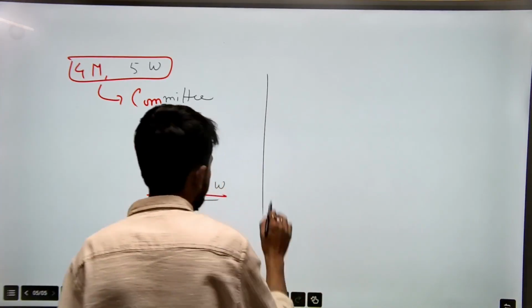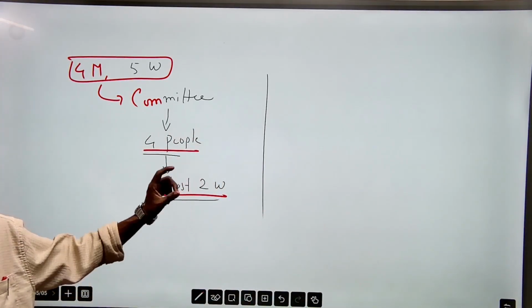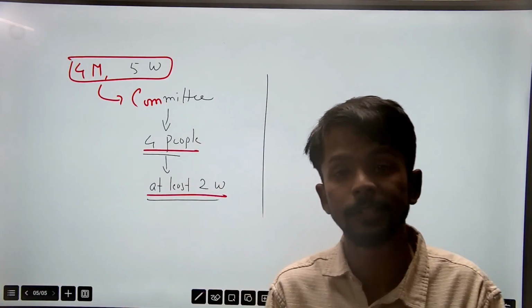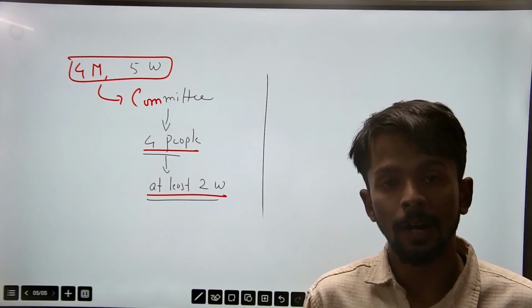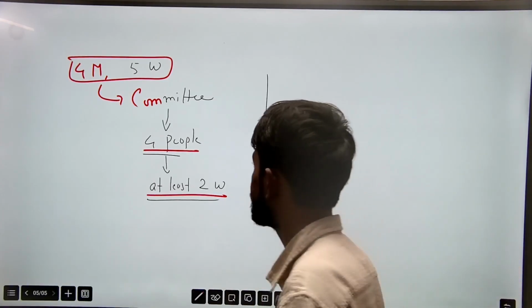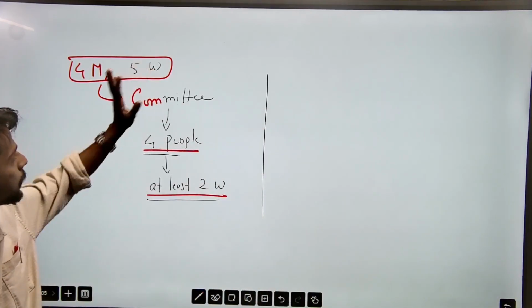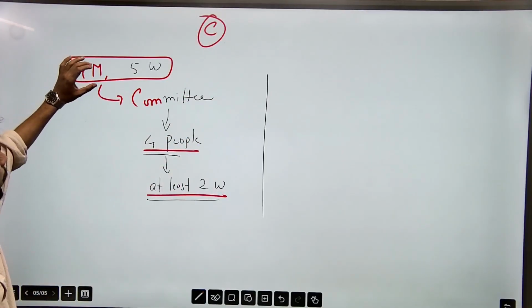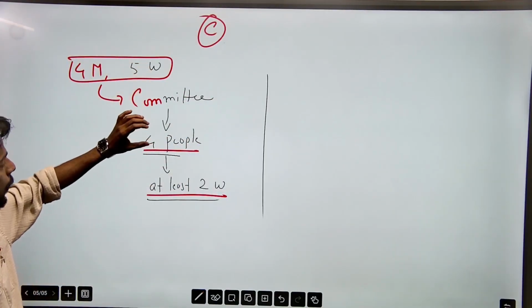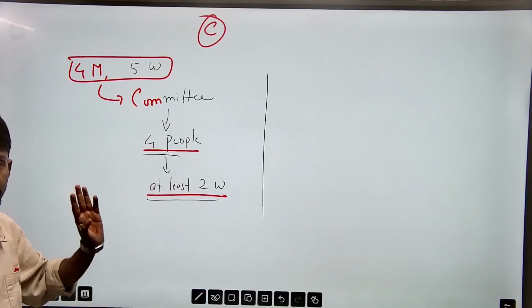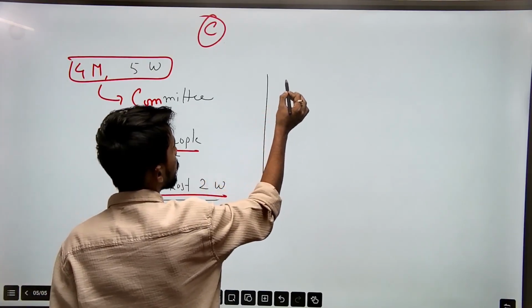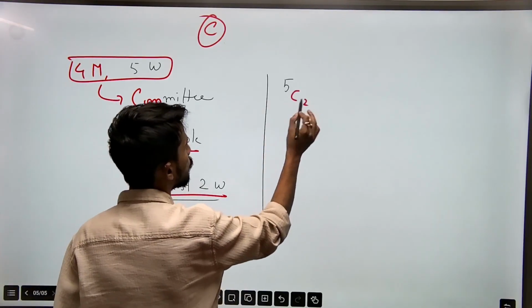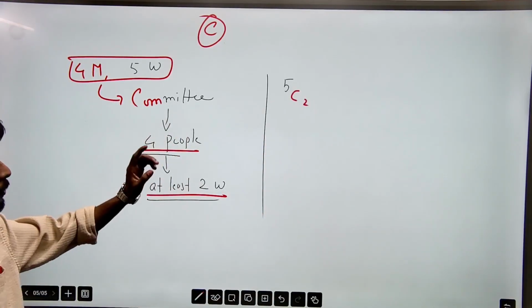So what can you get? First of all, this is a question of combination. Why we can use permutation in some cases and combination in others is a separate thing, we'll discuss in some other video. Now it is quite obvious that this is a combination question. There are four men and five women, and you have to take a four-person committee with at least two women. First, take the women scenario: five women, and you have to take two at a time. That is 5C2, the women.